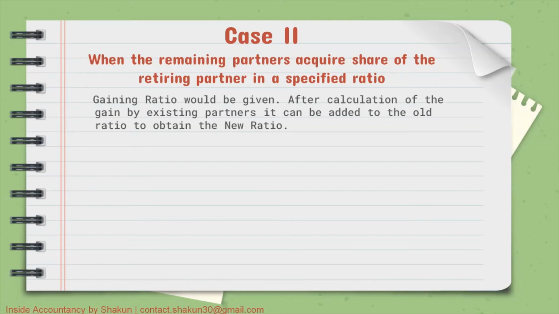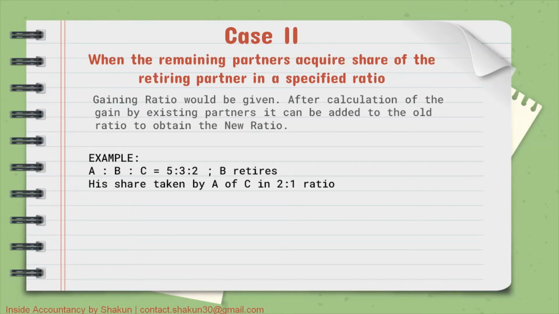Let's understand this with the help of an example. So for example, A, B and C are three partners sharing profits in the ratio of 5:3:2 and B retires. His share is taken by A and C in 2:1 ratio. So this is the information that is given to you in the question. Okay. Now you have to understand what this question is talking about.